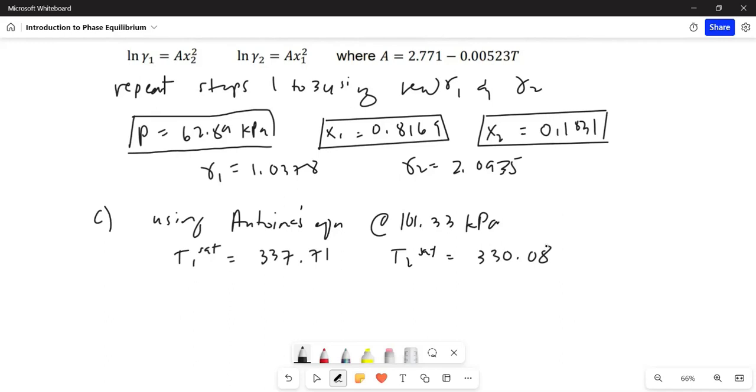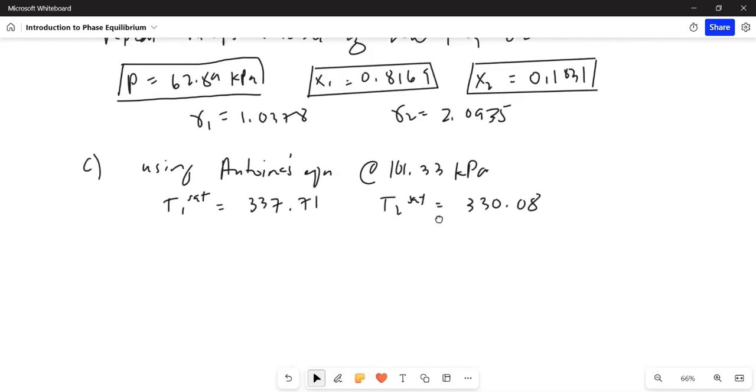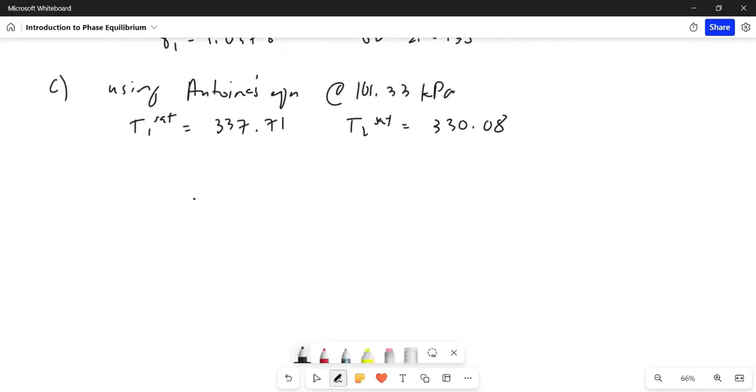So this is a technique that you can do for the initial value of T. Why do we need to assume an initial value of T? Why not just a random value? Because it might make our iteration shorter if we start with a good initial value. So this is a good approximation.